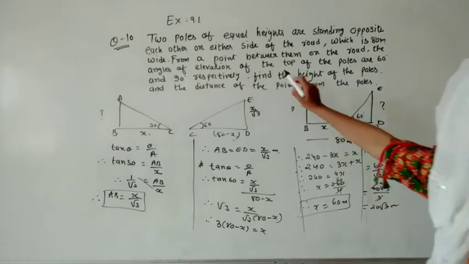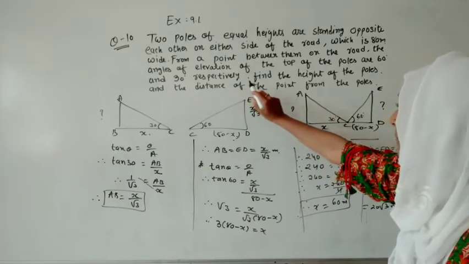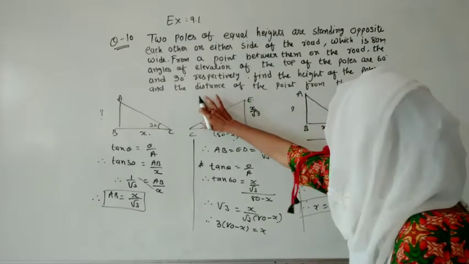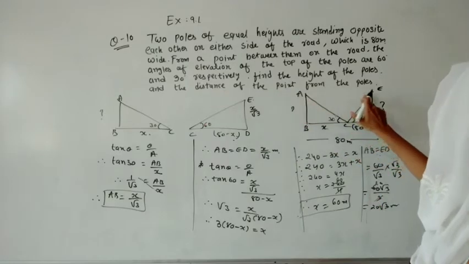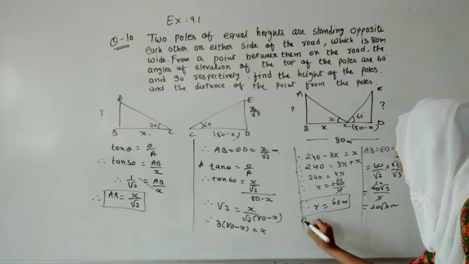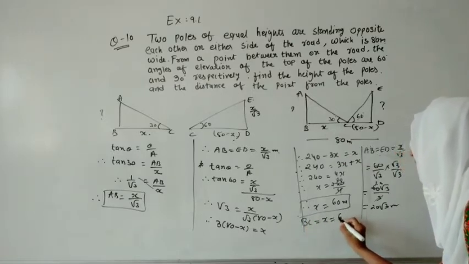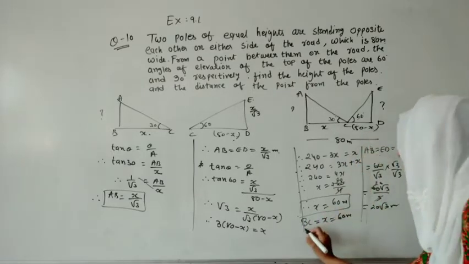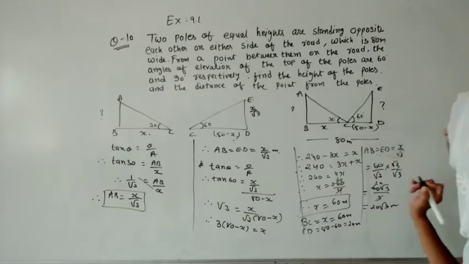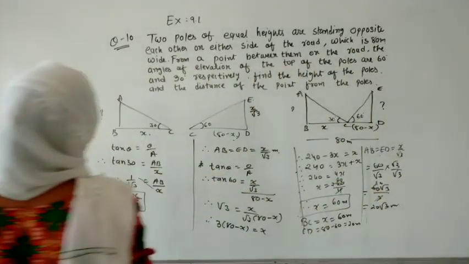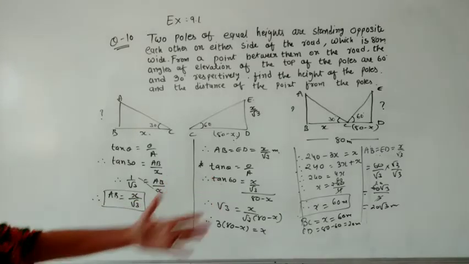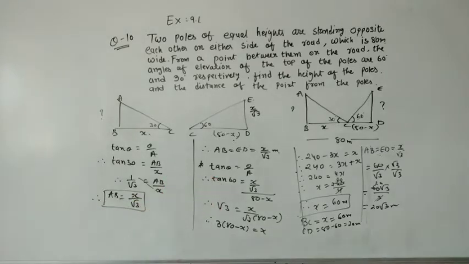Again read the question. The top of the poles are 60 and 30 respectively. Find the height of the pole. So we have to find the height of the pole and the distance of the point from the pole. So if we have to find, we will mention that BC is equal to x and that is equal to 60 meter, and CD is equal to 80 minus 60 and that will be equal to 20 meter. So this is the end of this question. We have to do a separate figure. We have to find x and substitute the value, and this is the end of this question.